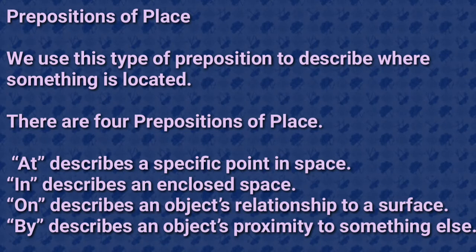Next one, prepositions of place. We use this type of preposition to describe where something is located. There are 4 prepositions of place. At describes a specific point in space. In describes an enclosed space. On describes an object's relationship to a surface. By describes an object's proximity to something else.